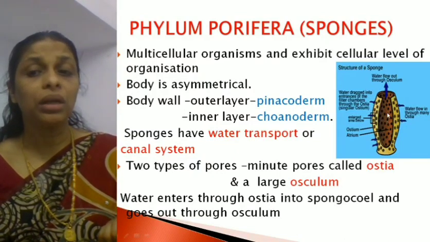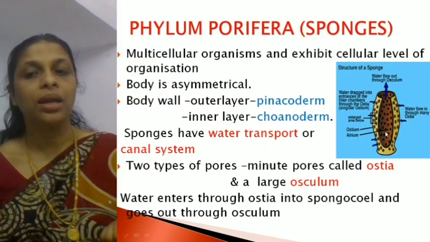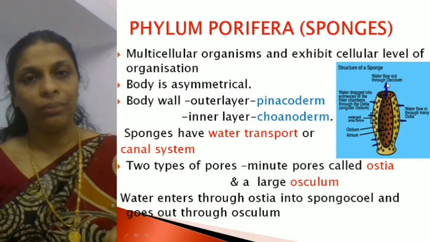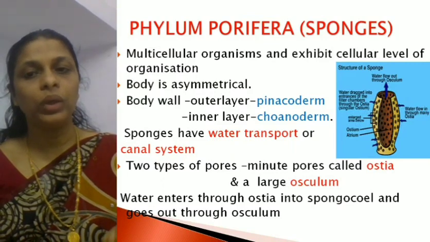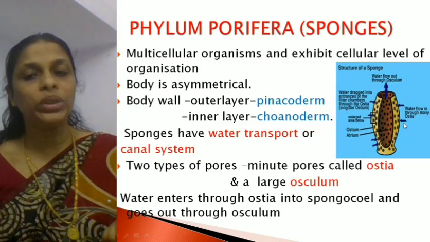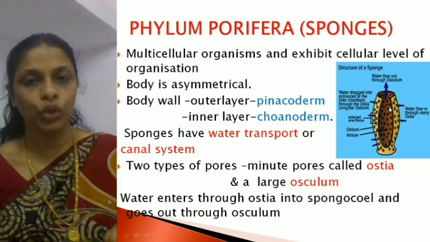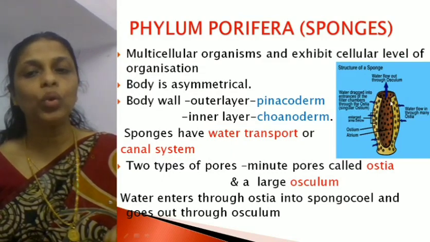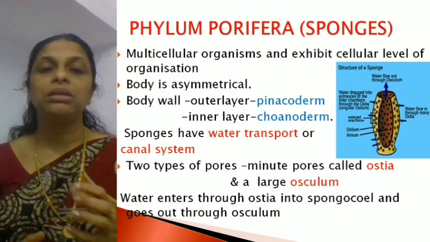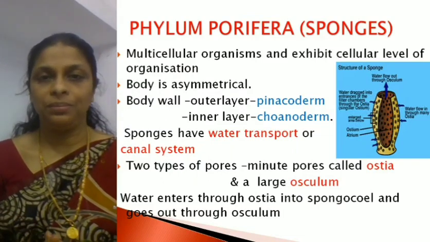And where does it reach? It reaches or enters the spongocoel. And from there, the water goes out through the large opening which is called the osculum. Hope it's clear. So, look at this picture, all of you. You can see here, these are the small pores through which the water enters. It reaches this portion, that is a cavity which is called a spongocoel. And from there, the water goes out through the osculum. Hope it's clear. So this transport system is called the water transport system or canal system.